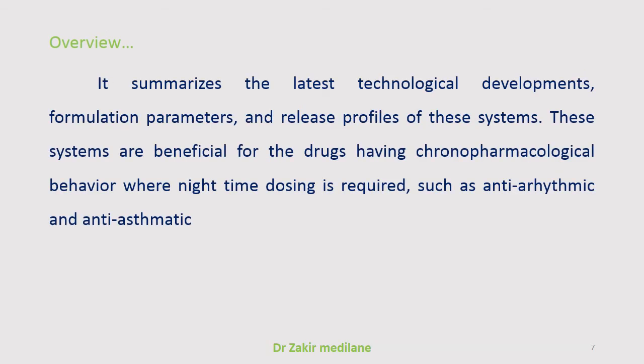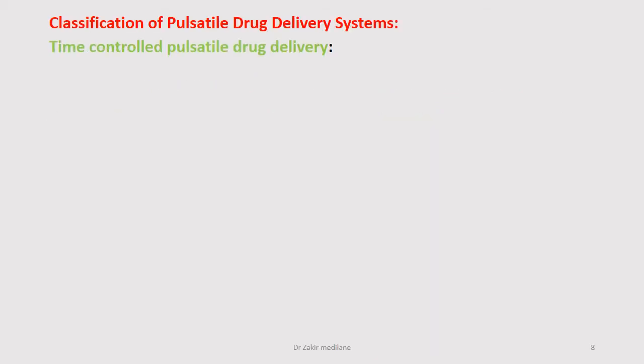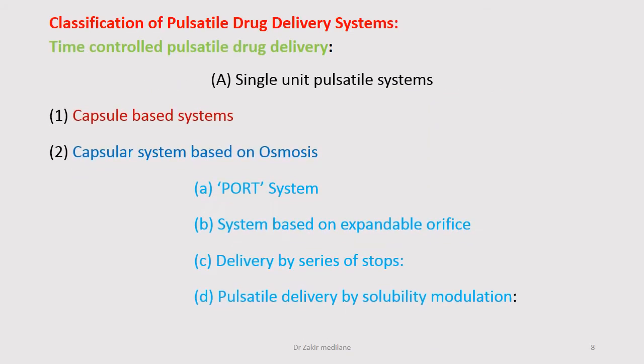Again we can see in this slide, it summarizes the latest technological development. So in pulsatile drug delivery system we can use various advanced technologies that we are going to learn in the upcoming slides. Many technologies are available nowadays in the pharmaceutical industry by which we can develop this type of pulsatile drug delivery system. So if you go for the next slide, let us see the classification of pulsatile drug delivery system.